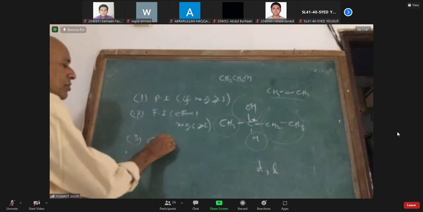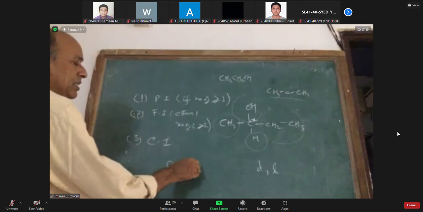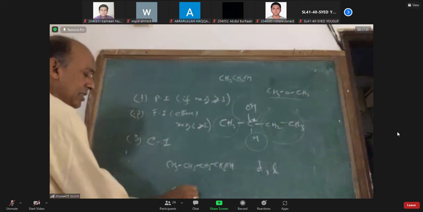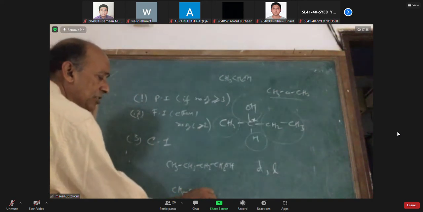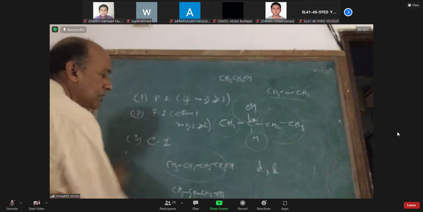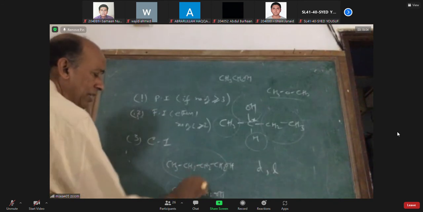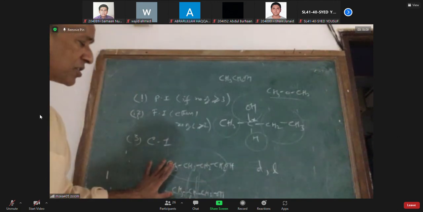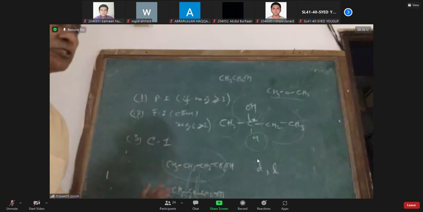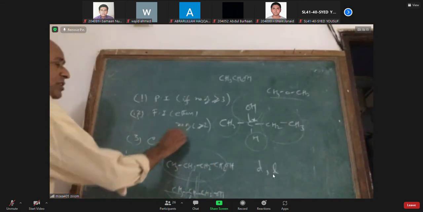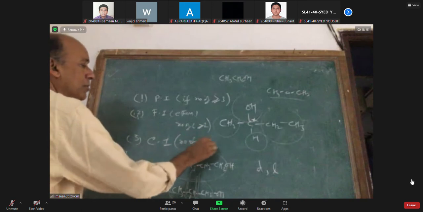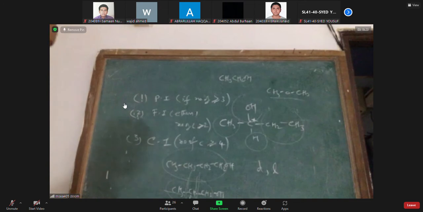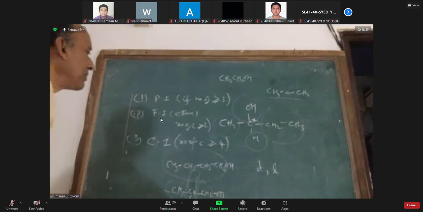They can show chain isomerism. For example, CH3CH2CH2CH2OH, 1-butanol, and its isomer with a branch. The first has all carbons in a straight chain. The second has carbons with a branch. Can you see? It is one line, this is one branch. So the first and second compounds differ in the nature of the carbon chains. They are called chain isomers. For chain isomerism to be seen, the number of carbons should be greater than or equal to 4. Are we keen, sir? Yes. Hello? So alcohols can show these types of isomerisms.